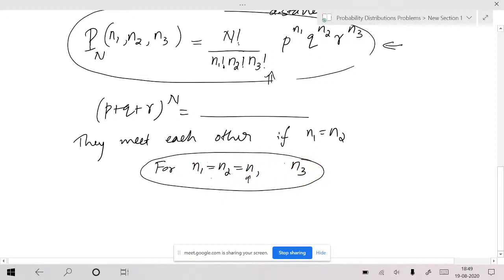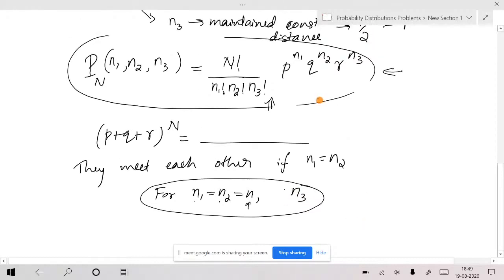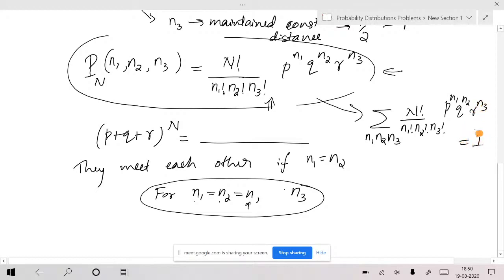You should add all the probabilities corresponding to n1 equal to n2 for all possible n1 and n2 values, so that n1 is equal to n2 and it corresponds to all n3 values also. Now if you want to check for normalization, this normalization is nothing but the sum over n1, n2, n3. You should run over all possibilities of n factorial divided by n1 factorial, n2 factorial, n3 factorial, times p raised to n1, q raised to n2, r raised to n3. This should be equal to 1 actually.